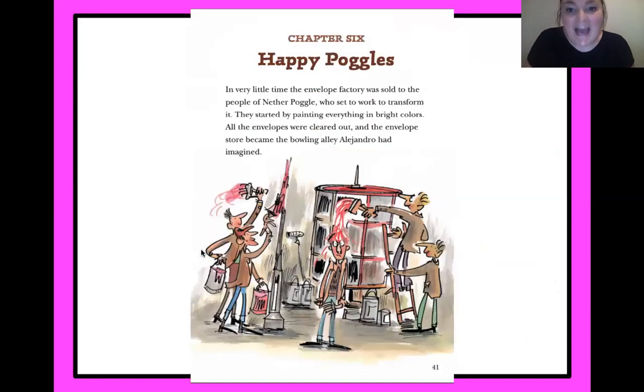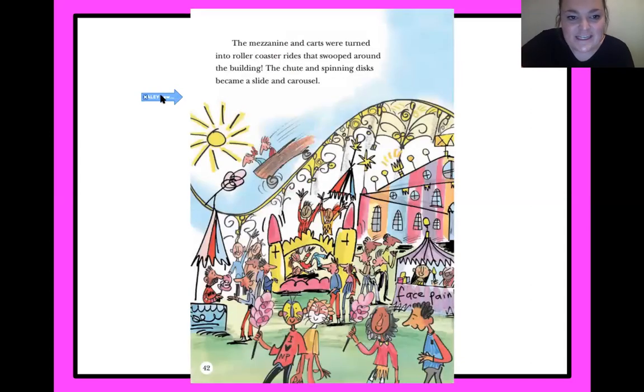Chapter 6. Happy Poggles. In very little time, the envelope factory was sold to the people of Nether Poggle, who set to work to transform it. They started by painting everything in bright colors. All the envelopes were cleared out, and the envelope store became the bowling alley Alejandro had imagined. The mezzanine and carts were turned into roller coaster rides that swooped around the building. The chute and spinning discs became a slide and carousel.